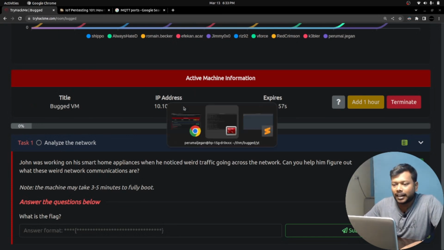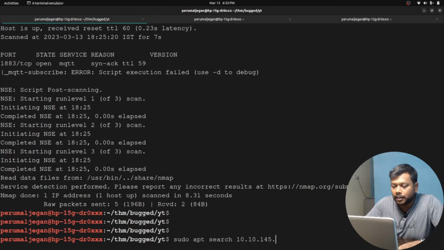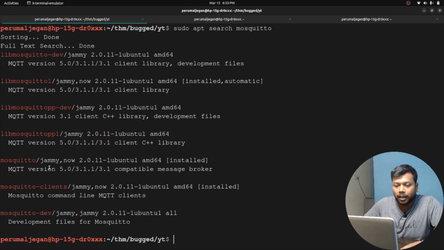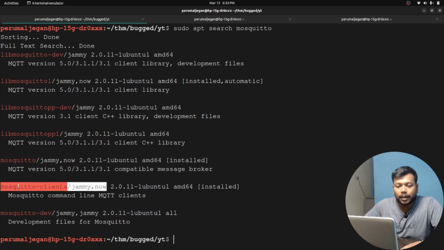Well, let's try that. I have already installed that MQTT broker. If you don't have the tool, you can obtain it with your apt package manager itself. And let me search for the tool mosquito. So it will be giving us, look at this one, compatible message broker, and look at all the other tools present here.